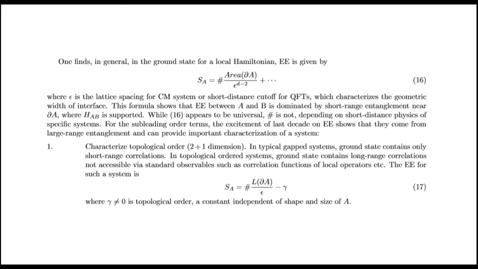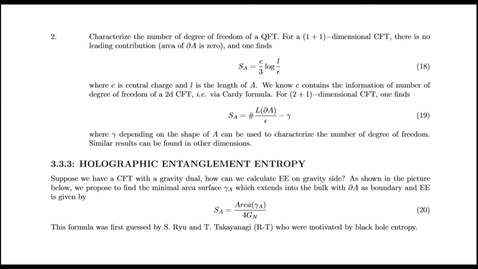The entanglement entropy for such a system is this, where gamma not equal to zero is topological order, a constant independent of the shape and size of A. Two, characterize the number of degrees of freedom of a quantum field theory. For a 1+1 dimensional CFT, there's no leading contribution, and one finds this, where c is the central charge and L is the length of A. We know c contains the information of the number of degrees of freedom of a 2-dimensional CFT via the Cardy formula.